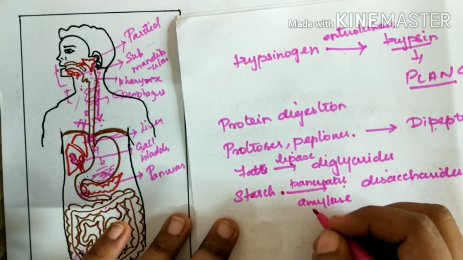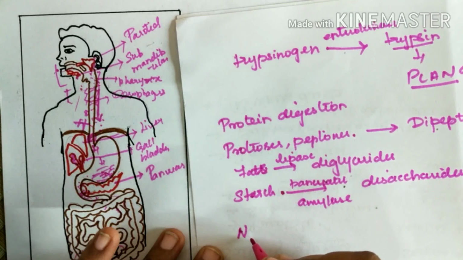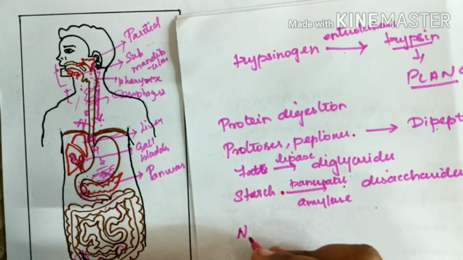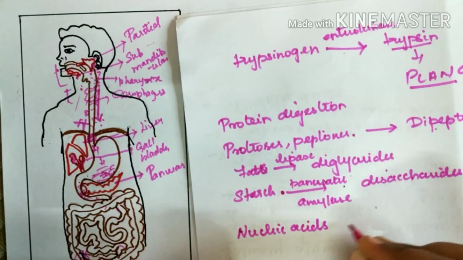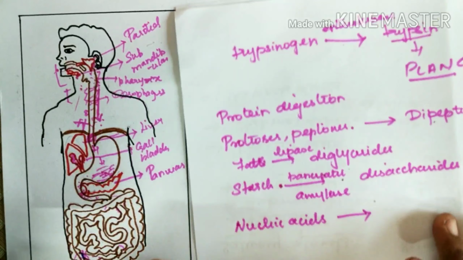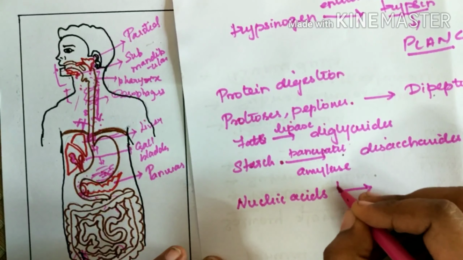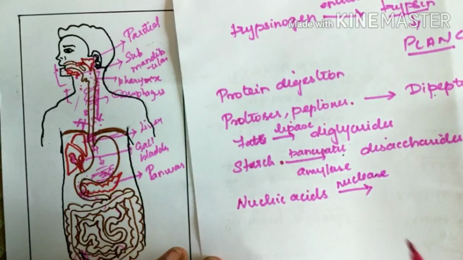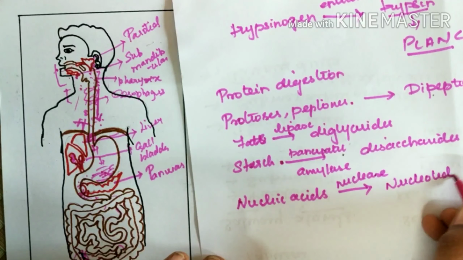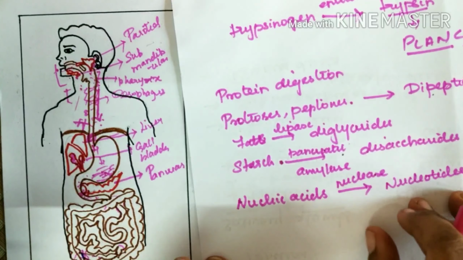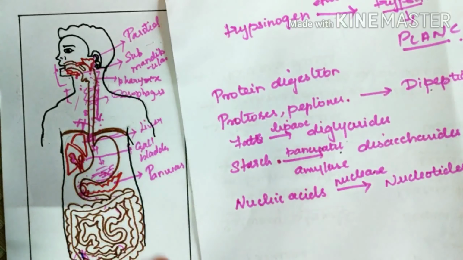Okay. Then comes nucleases. They digest the nucleic acids, either DNA or RNA. There might be some DNA or RNA present, and if so, the nucleases act upon it, breaking it into nucleotides. Further, these enzymes act upon it to form nucleosides. This is the first part of digestion.